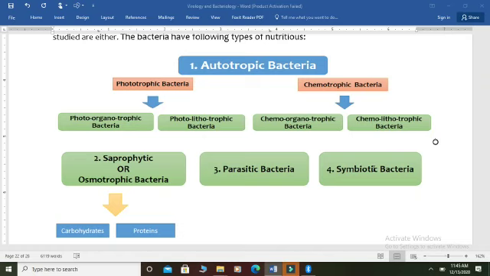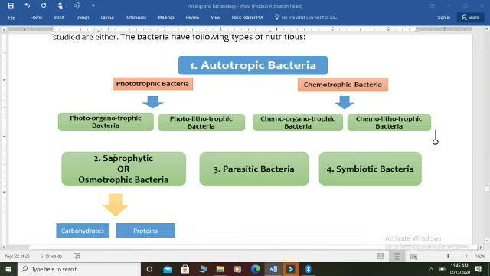Similarly, such bacteria are also present in plants. For example, the nitrogen fixing bacteria, which are present in the legume family and help them in the fixation of nitrogen, because nitrogen is present in the form of N2, which is an inactive form. They convert this N2 into nitrogen oxide or ammonia, which is the active form, and plants have the ability to use ammonia but do not have the ability to use N2 nitrogen. That's why such bacteria are involved in the process of nitrogen fixation.